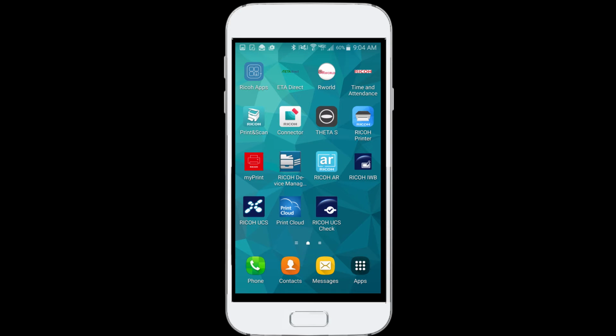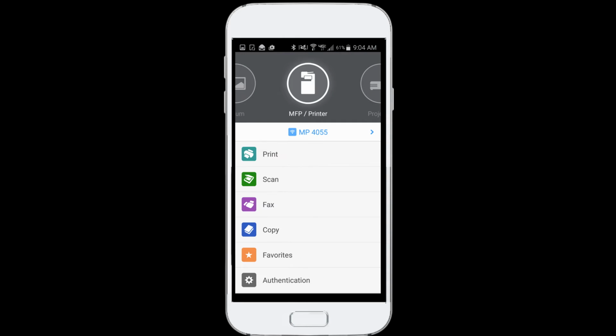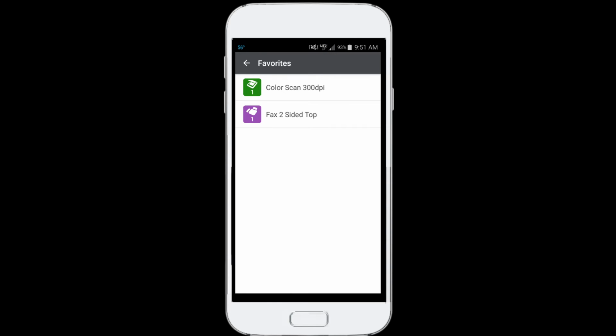In this video, you'll learn how to create and use favorites for frequently used settings in Smart Device Connector. Scroll to and select the Ricoh Connector app on your smart device. To access favorites, scroll to MFP Printer and then select Favorites. From here, you can choose from the different registered favorites as needed.